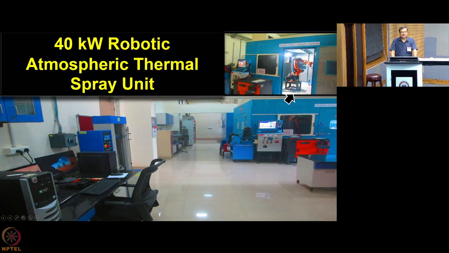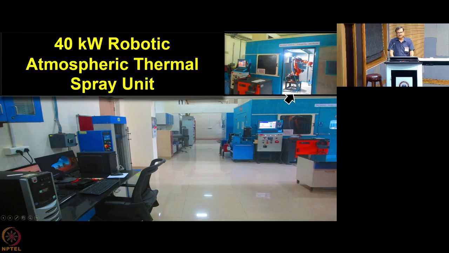Okay. So this requires this power supply unit, there is a chiller unit which is not shown here. So all this together basically form the plasma spray setup. Now after the coating is developed, you need to characterize them for their adhesion test, for their microstructure. So you need all this diagnostic and testing setup for qualifying the coating that you have developed.